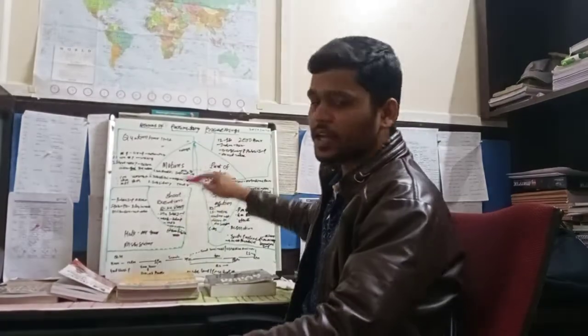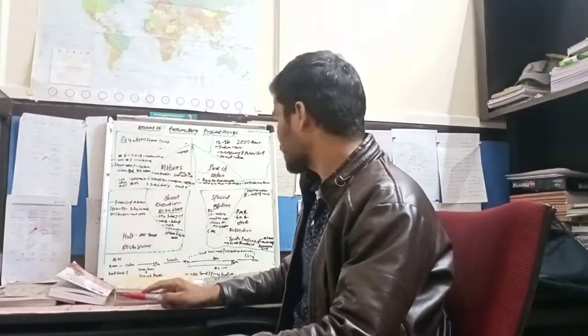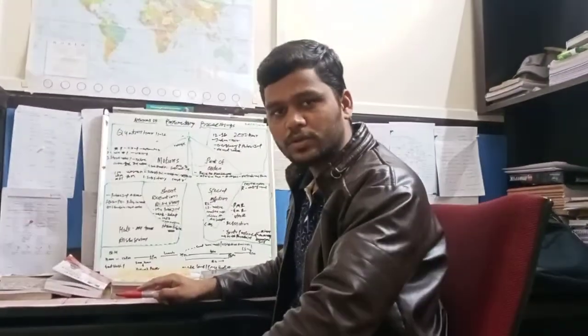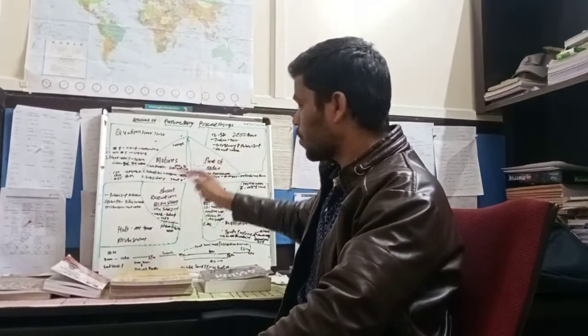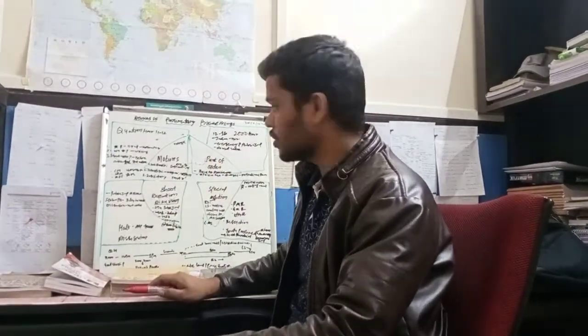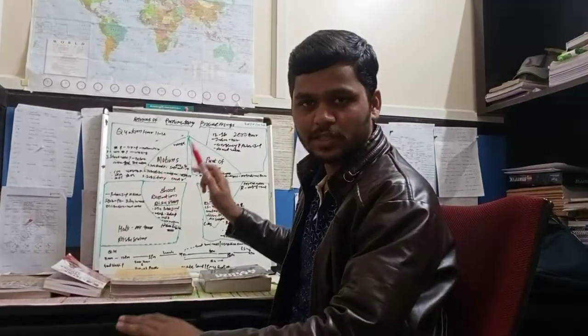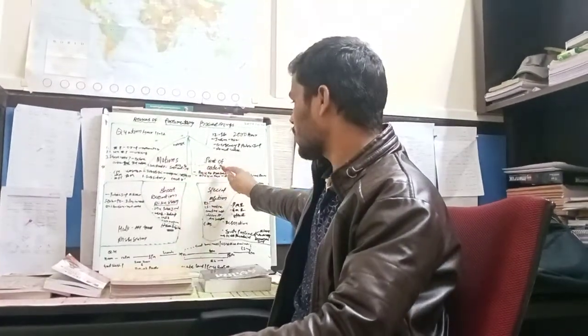The presiding officer has extraordinary power to rule on the point of order. So this is the importance of following rules and regulations in the parliament. This is called point of order.